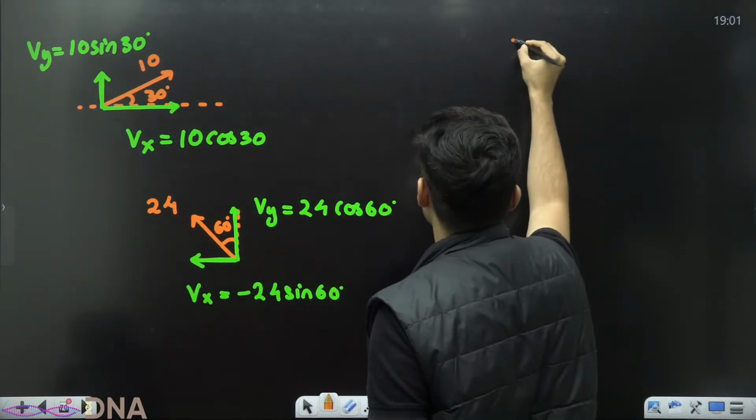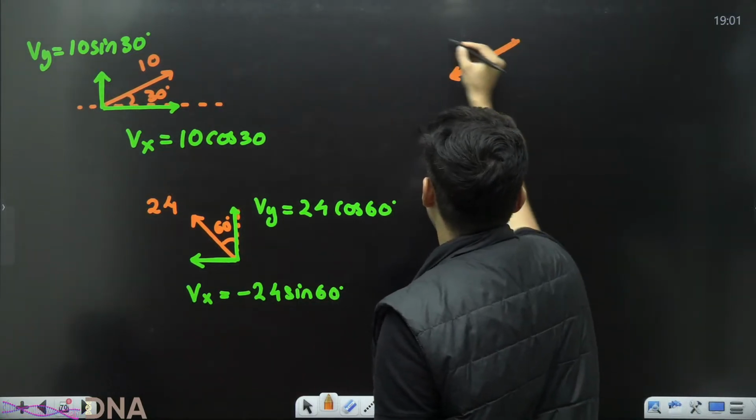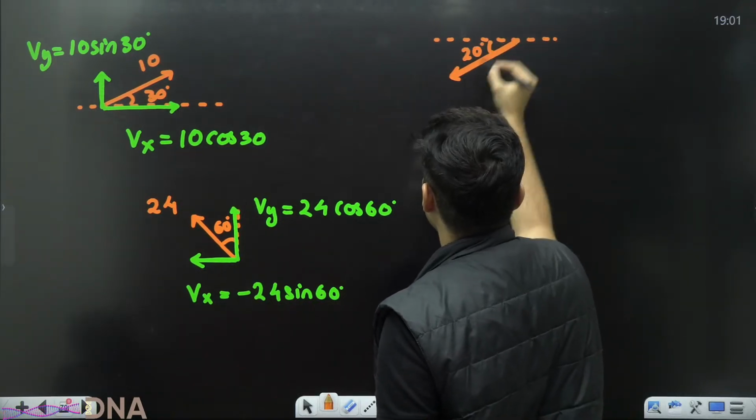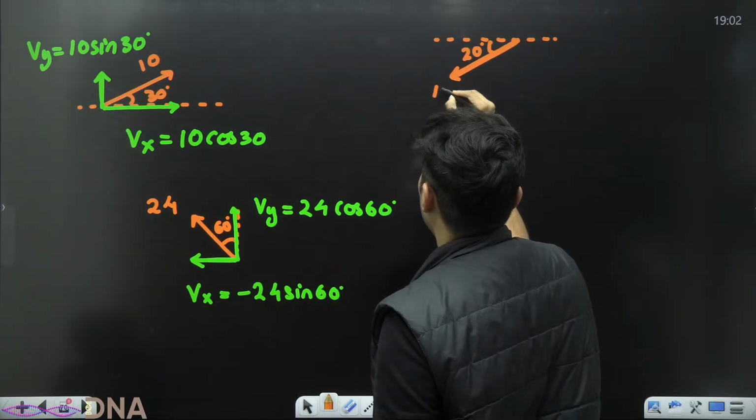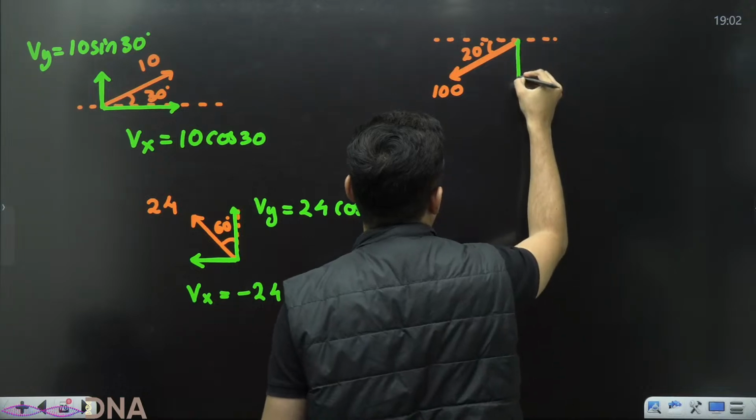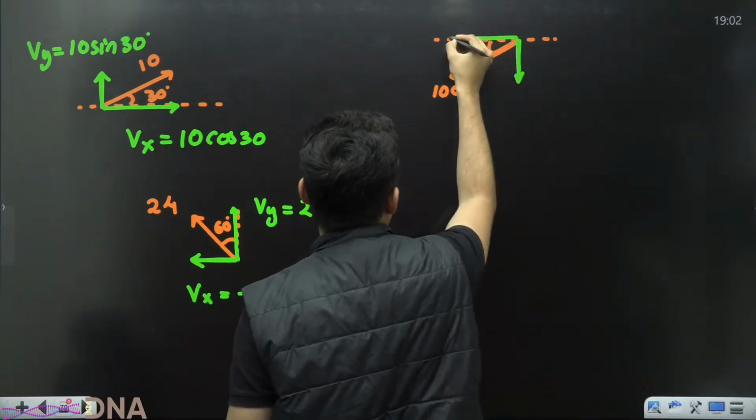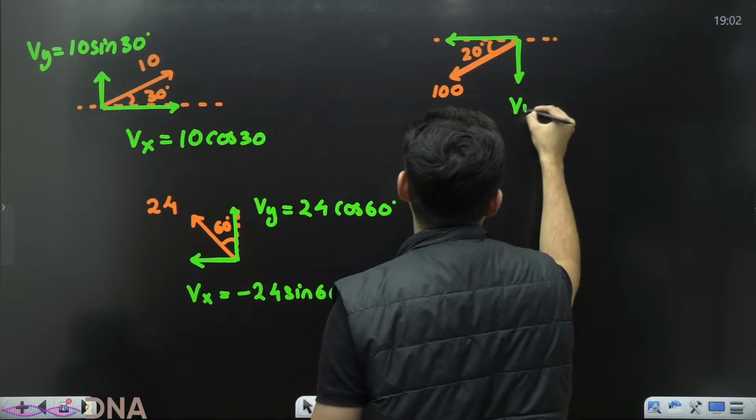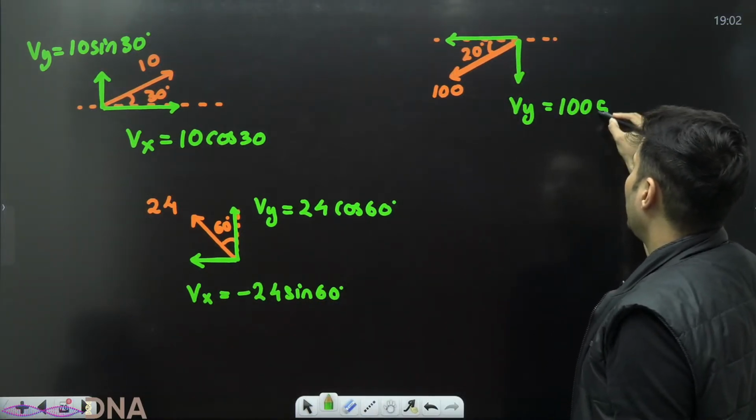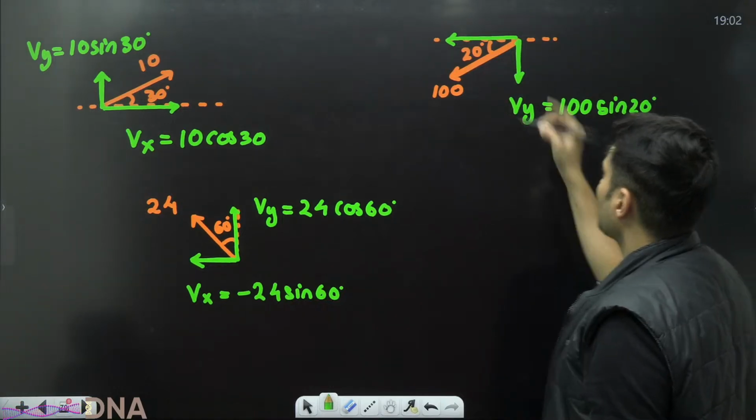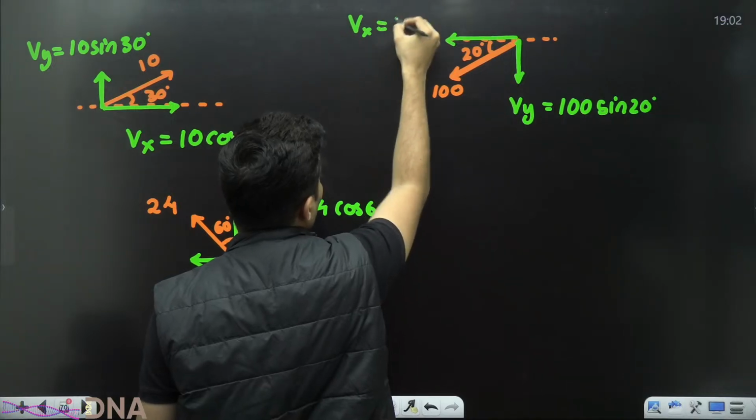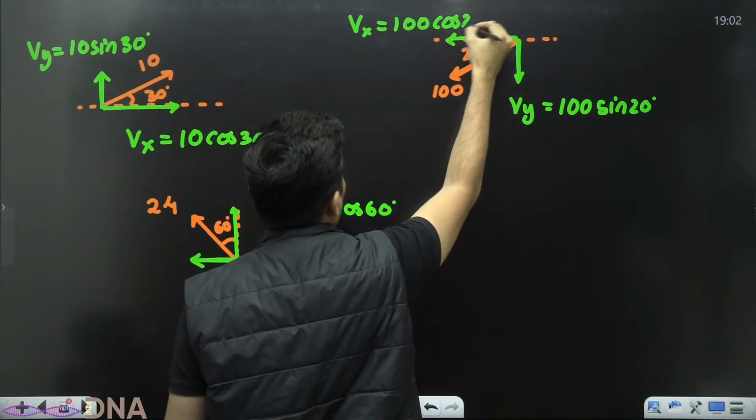Similarly, we can take even more examples. Let's say there is something which is going down like this, and let's say this is 20 degrees and this is 100 units. Now, how do I split it? One component over here and the other component over here. The y component is far from 20 degrees, so it is sine, so 100 sine 20 degrees. The x component is closer to 20, so the x component will be 100 cos 20.